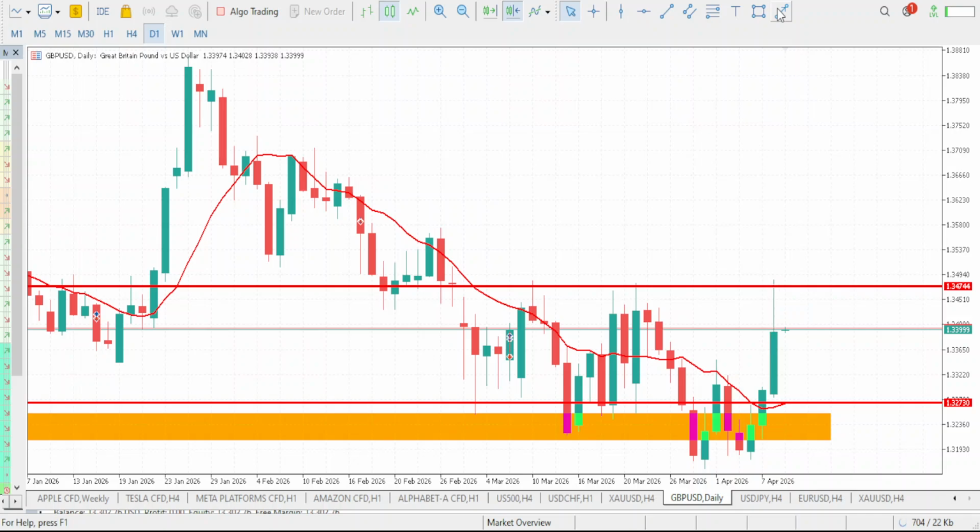Now for a couple of days, GBP USD has been giving us a bullish move. So we had a bullish move right here, right? This is also a bullish move here, open and close bullish for the day. This market, open and close bullish for the day. Today, which is Thursday, we should expect markets to also open and close bullish.